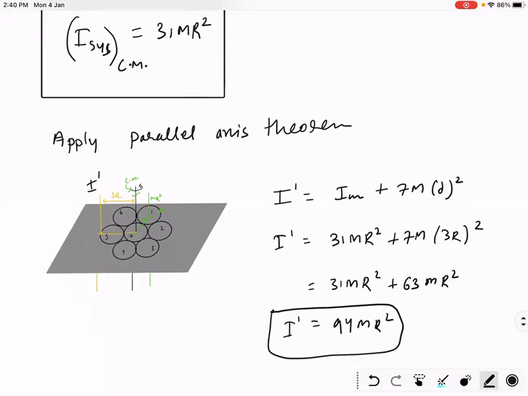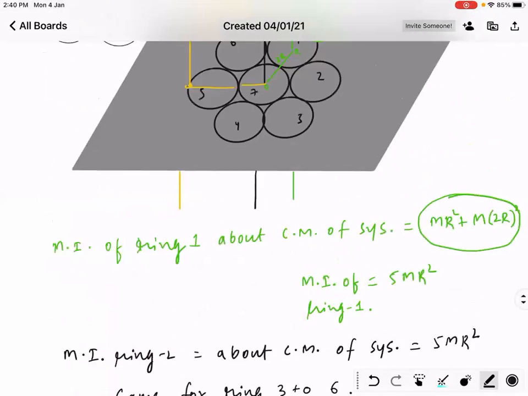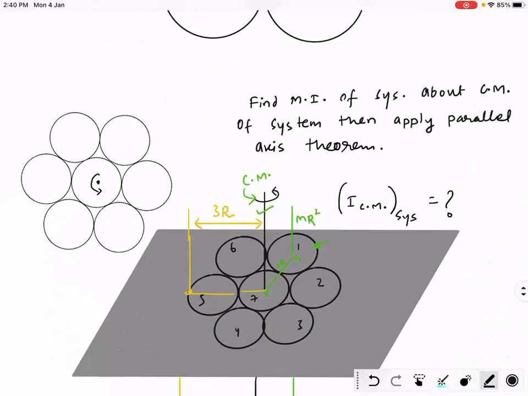Understood? This is IIT mains level. Ready for another question of NEET? Okay. This is IIT mains 2019 problem.